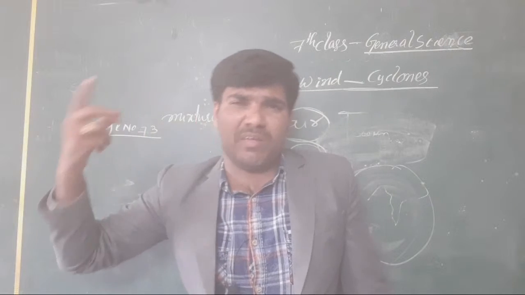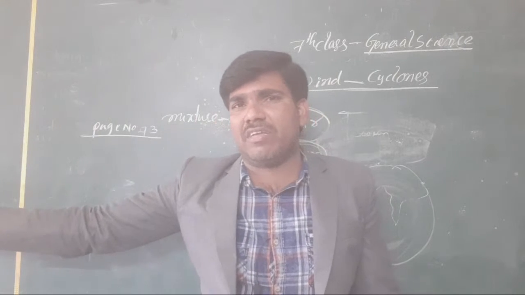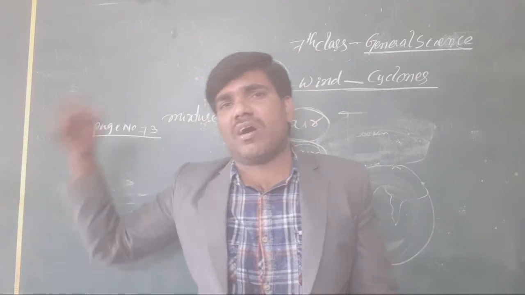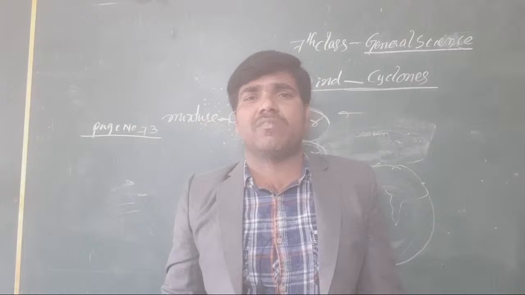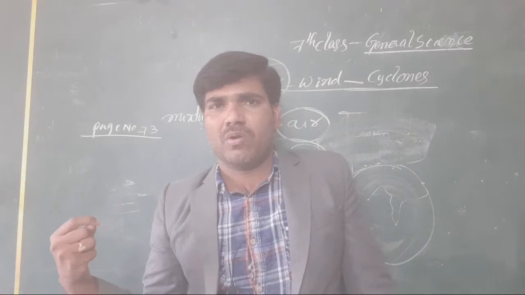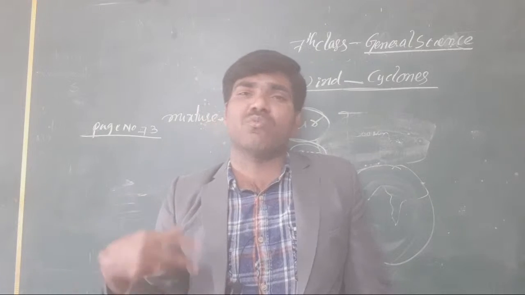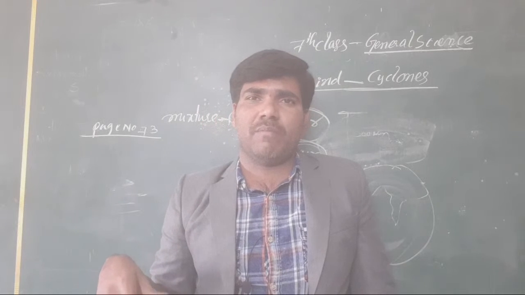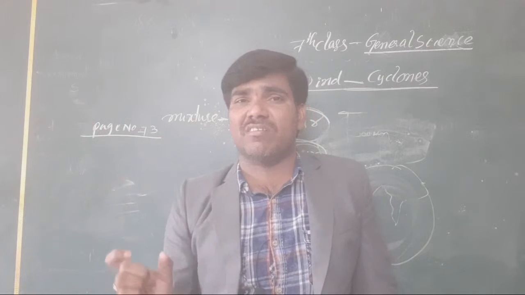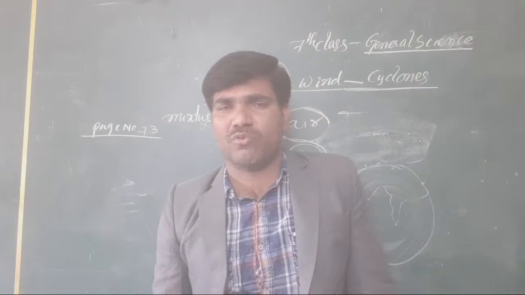Sometimes wind has very high velocity and travels lakhs of kilometers, or a number of kilometers. Sometimes it travels only small distances. An example for it is monsoons. You know very well, monsoons are nothing but wind moving based on the seasons.